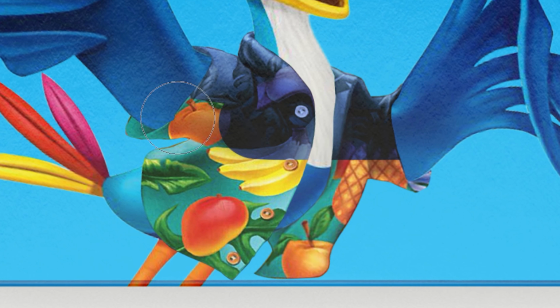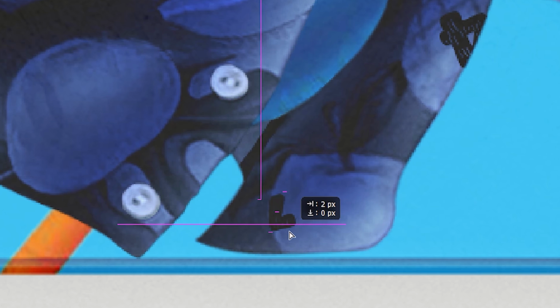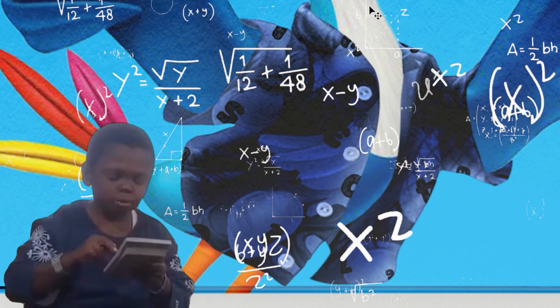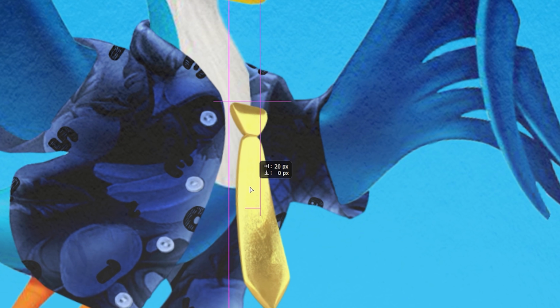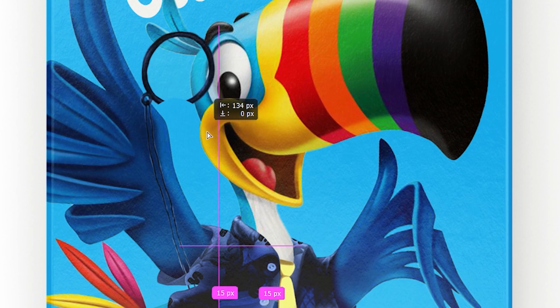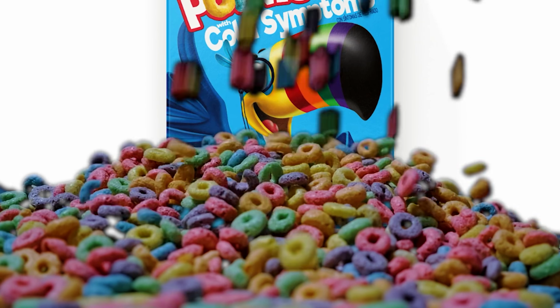Then I take all the colors away and make it into a shady blue color. I'll decorate it by placing some random numbers all over the shirt. This brand will be all about numbers. I'll finish the outfit with this golden tie. Let's give our new character some shadows. Maybe this monocle will make him more questionable. Perfect. Now it's time for some play for points cereal.